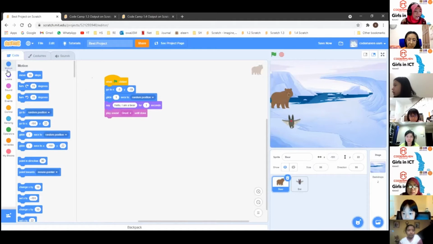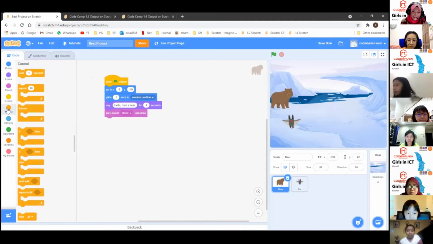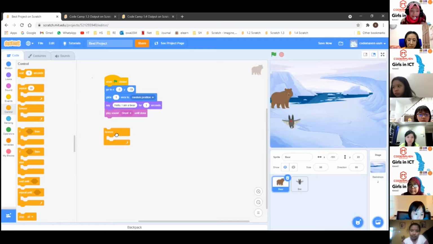Let's go to the coding blocks. We go to the Control block, which is the slightly orangish color. As you can see, third from the top, you have this forever block. We are going to drag this block to the coding area. Always remember, if you want it to be continuous in sequence, we have to connect it with the previous block. Make sure you connect it.